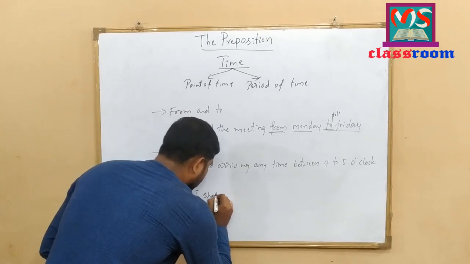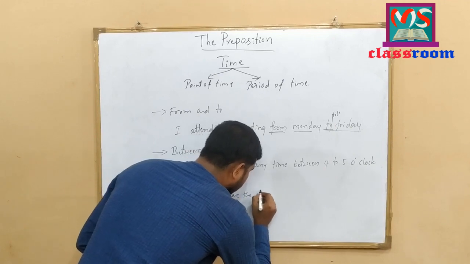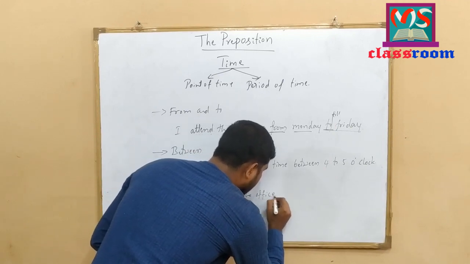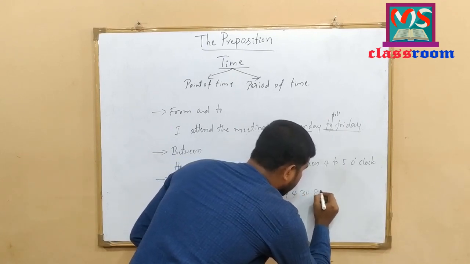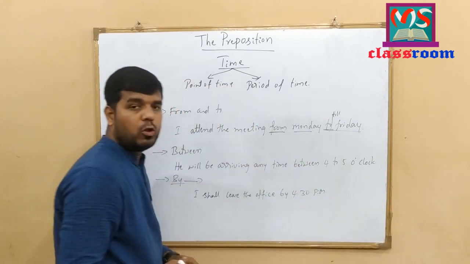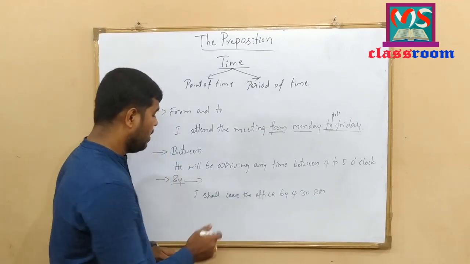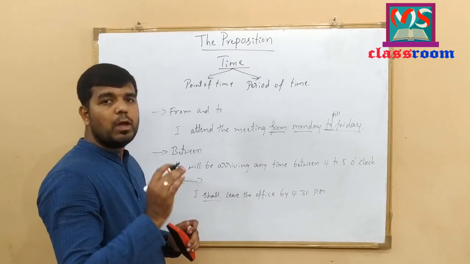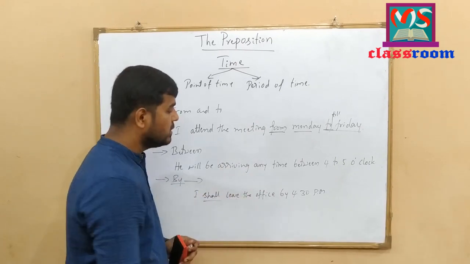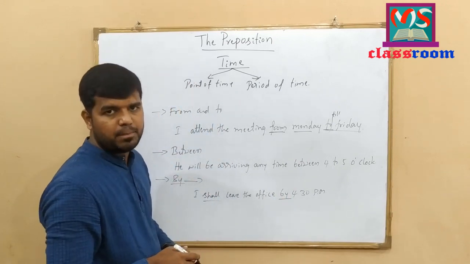I shall leave the office by 4:30 p.m. Look at the example here. I shall leave the office by 4:30 p.m. I shall, it refers to the future tense. So when we refer to the time of future, we use the preposition by here.